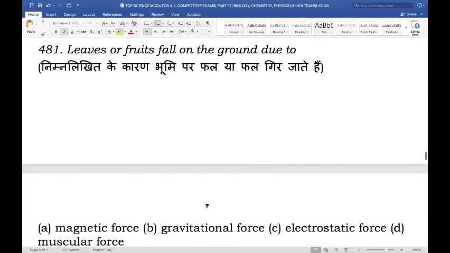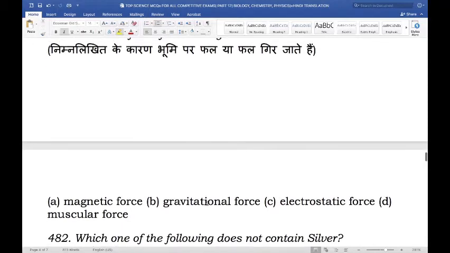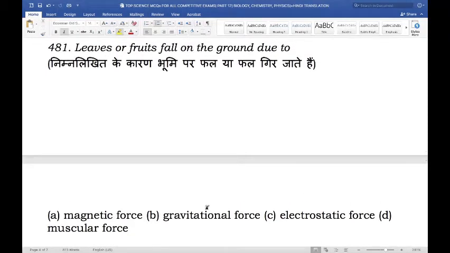Moving on, leaves or fruits fall on the ground due to. So why do leaves or fruits fall on the ground? Is it because of the magnetic force, the gravitational force, the electrostatic force, or the muscular force?